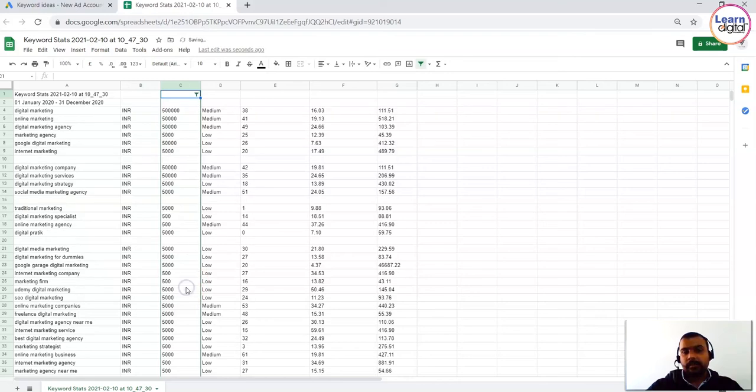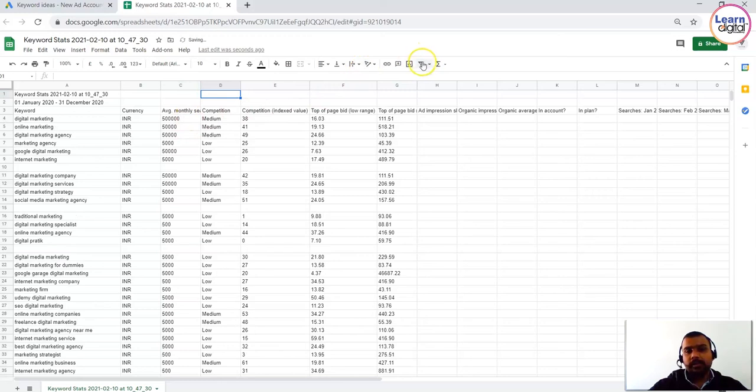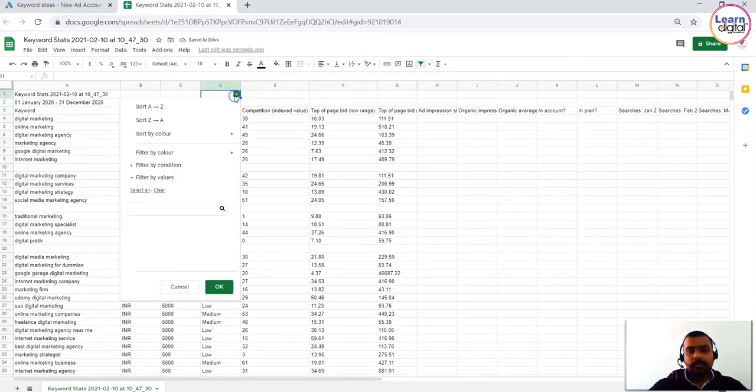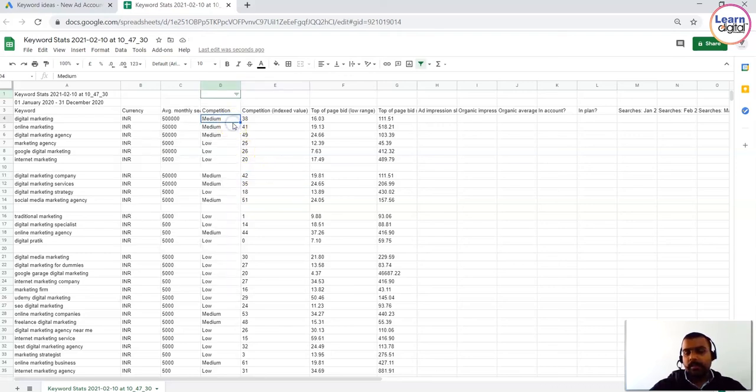Once you're done with the filtration, that means this many people on average are going to search for your keyword on Google. The next one is competition: how many people are going to compete for this particular keyword? For that, again, you can use a filter. Just click on this pipe symbol and you will get the values. Here, there are three categories: high, medium and low.